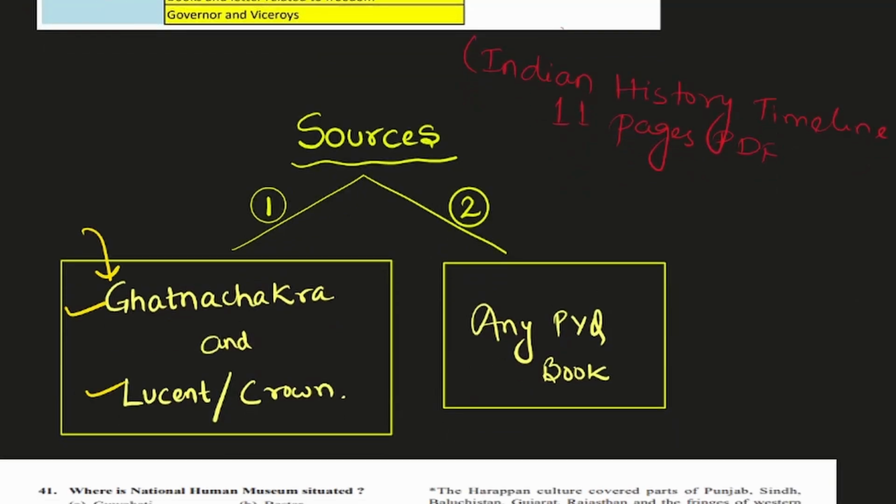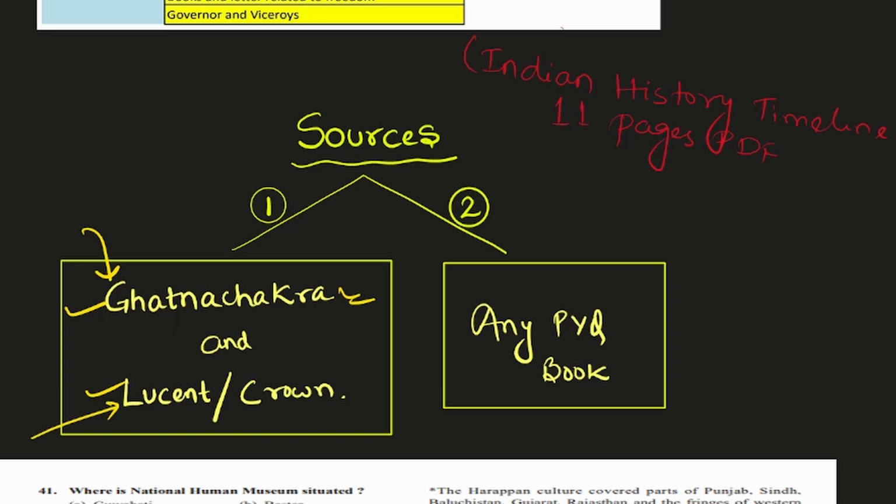So Ghatna Chakra is for people who have completed their syllabus of maths, reasoning and English. They are supposed to buy Ghatna Chakra. I will give you a link of this book in the description below. And for people who have not completed their syllabus of maths, reasoning and English, you should stick to just Lucent and not buy Ghatna Chakra at all.